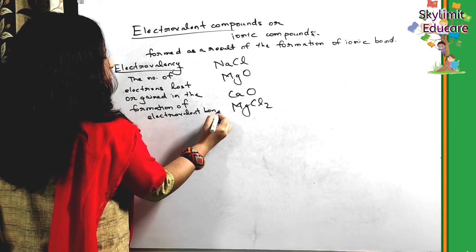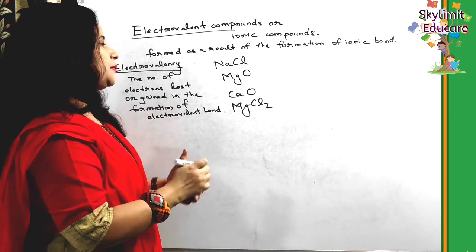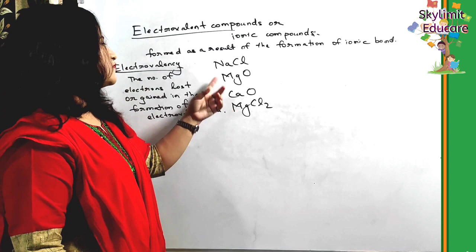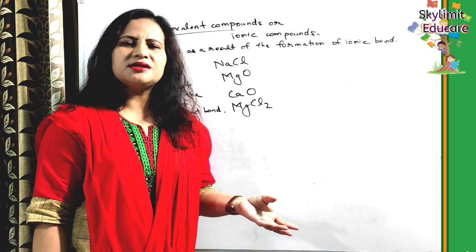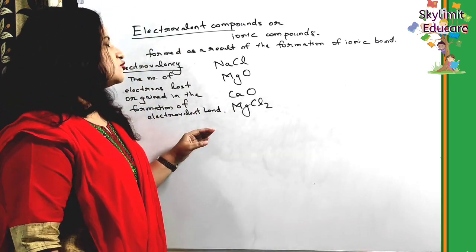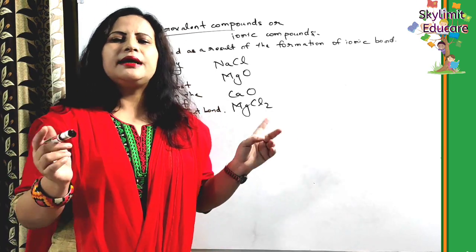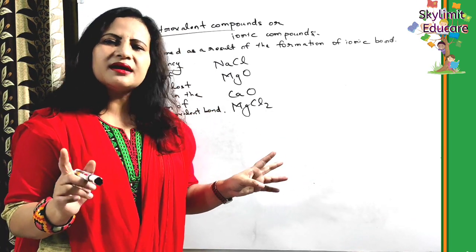What is the electrovalency of chlorine? It's 1. What is the electrovalency of sodium? It's 1, right? So electrovalency refers to the number of electrons lost or gained, or taking part in the formation of what? The electrovalent bond or the ionic bond.